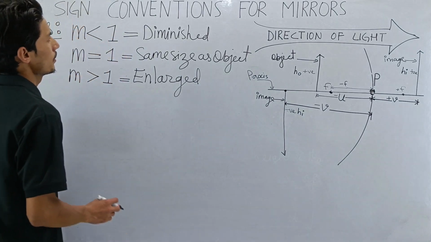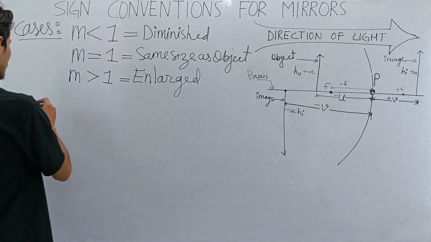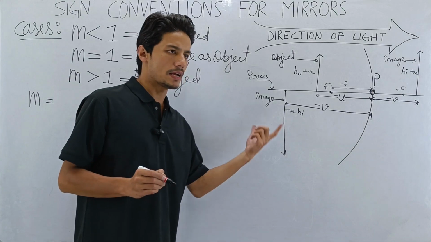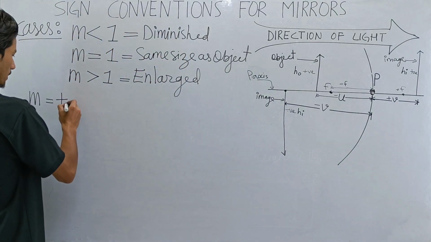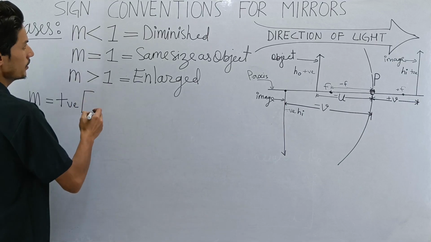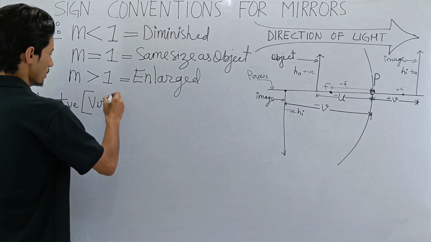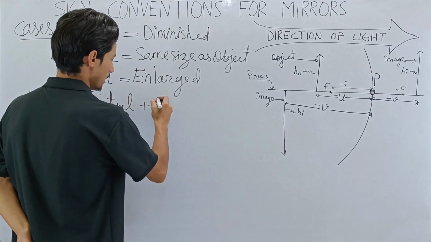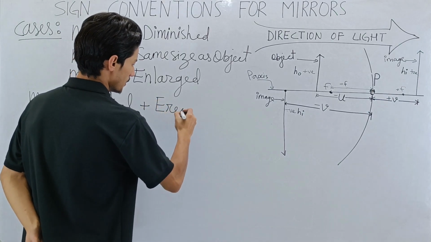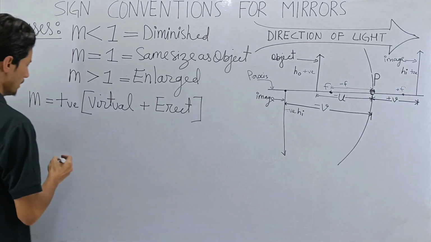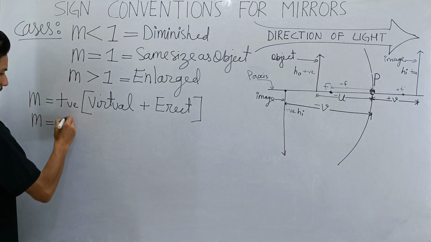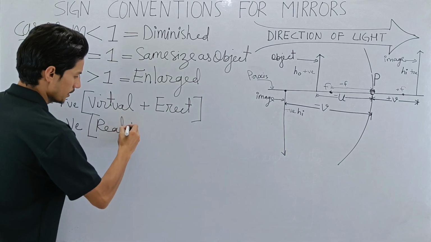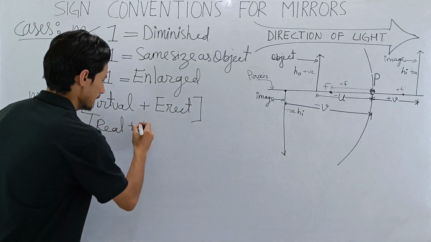Now, at the same time, if the value of M is positive, then remember the image is virtual, and every virtual image is erect. If the value of M is negative, then remember it is real, and every real image is inverted.